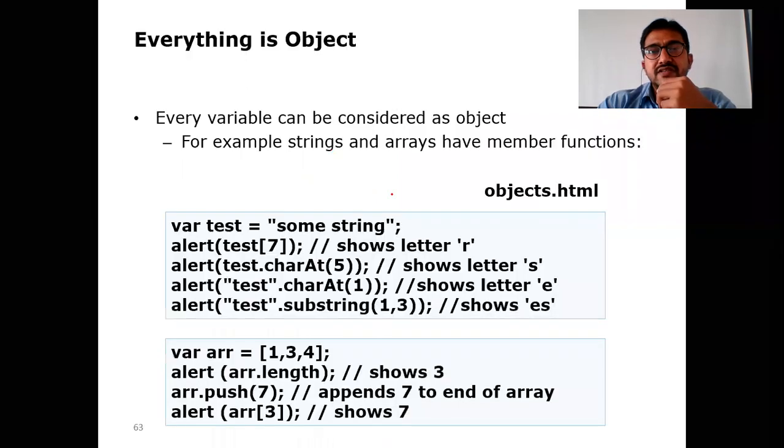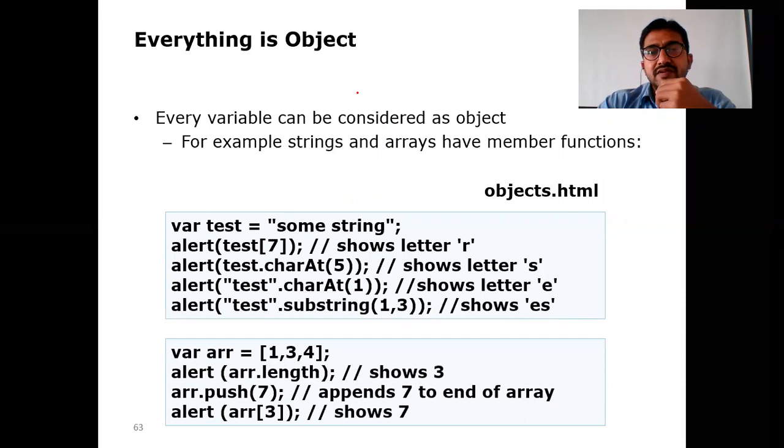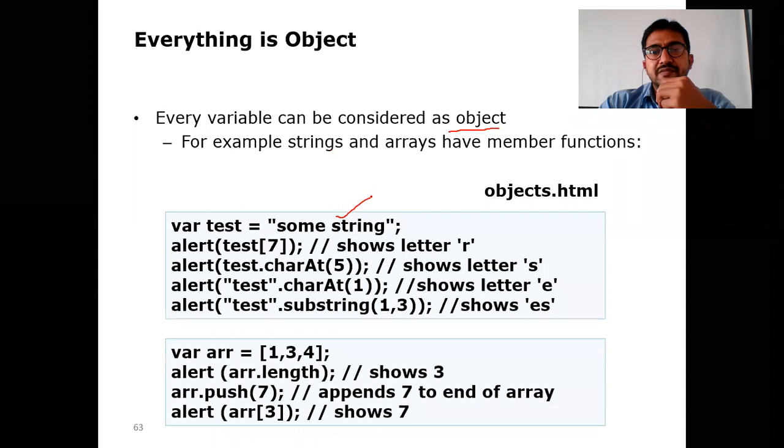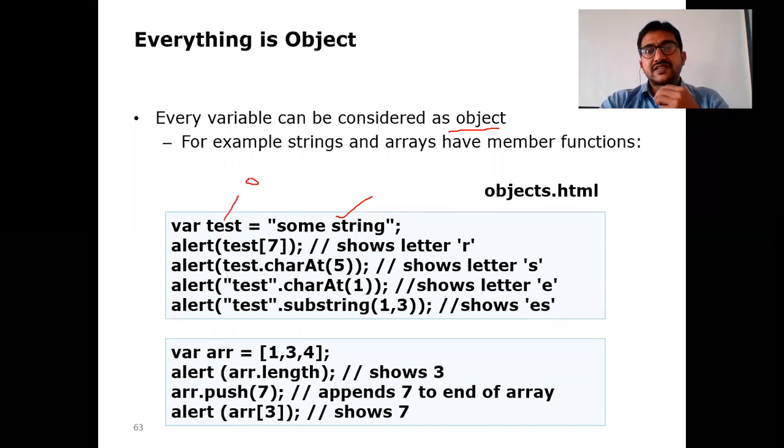Coming to the first, that is JavaScript events. Now in JavaScript, everything is treated as an object. Every variable can be considered as an object. If it is a normal string object, you use double quotation marks. Here test is an object. What type of variable it is, it is a string type, because the string literal on the right hand side decides that test is an object type of variable, an object type of string.